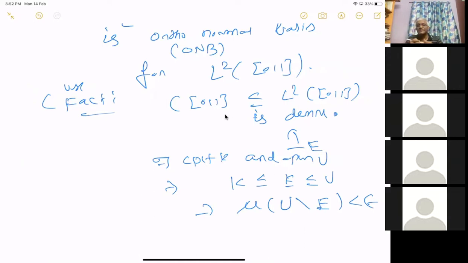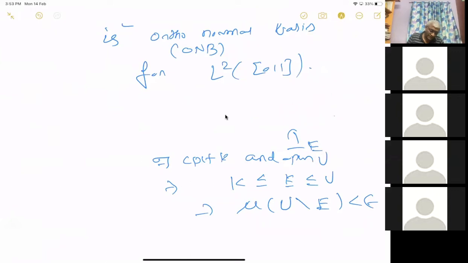I hope this was proved last semester. If it is not, you can look somewhere. From this it will follow that you can approximate an indicator function by a continuous function within epsilon, and from that it will follow that C[0,1] is dense here. You can assume this and prove it. You can use this fact.